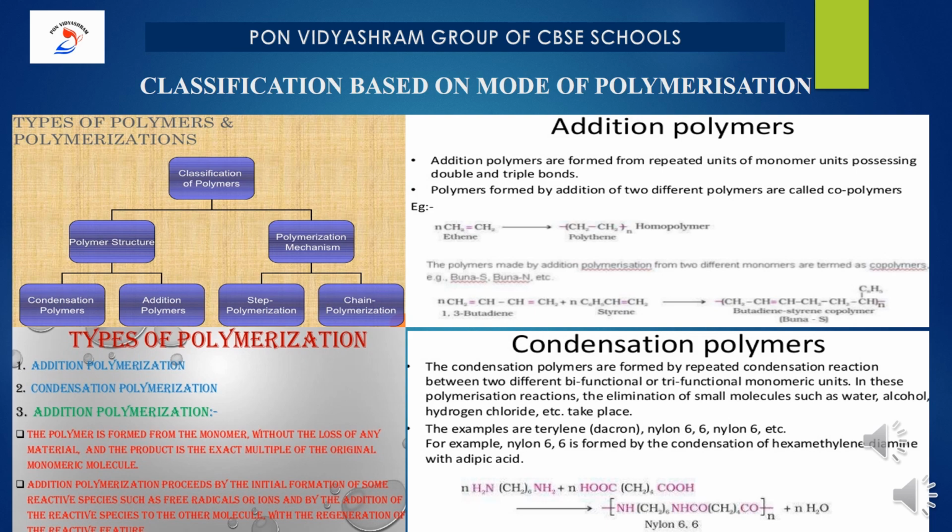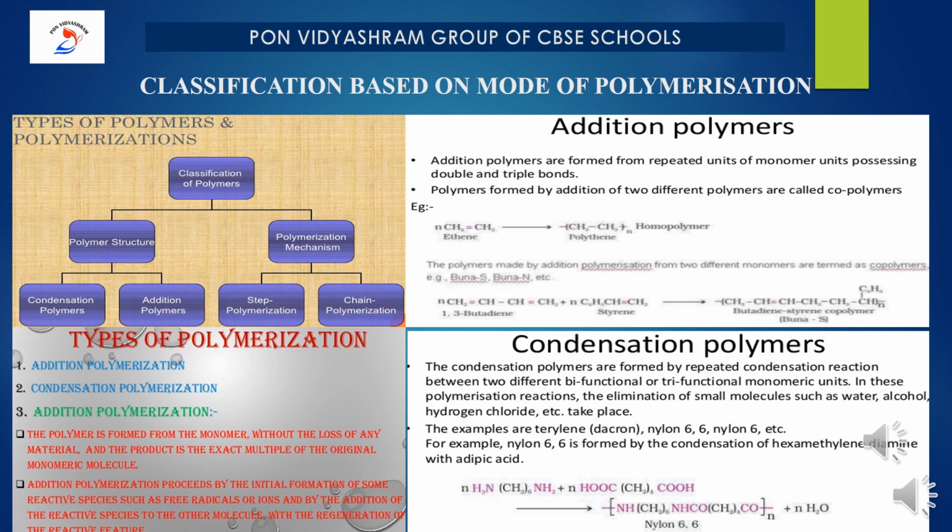Under the addition polymers, the polymers are formed from repeated units of monomer units possessing double and triple bonds. These are the important keywords. What is the basic qualification? The monomer should have double or triple bonds. This type of polymers formed by addition of two different monomers are called copolymers. In the previous session, I have explained about homopolymers and copolymers.